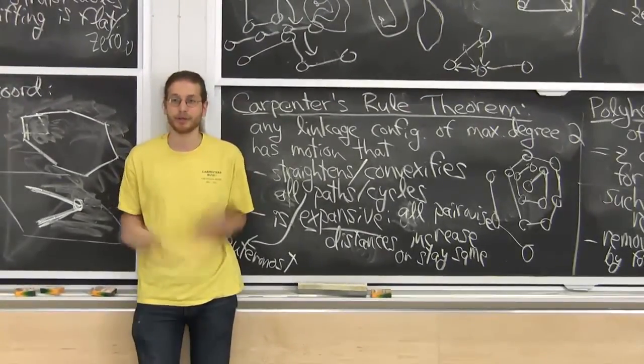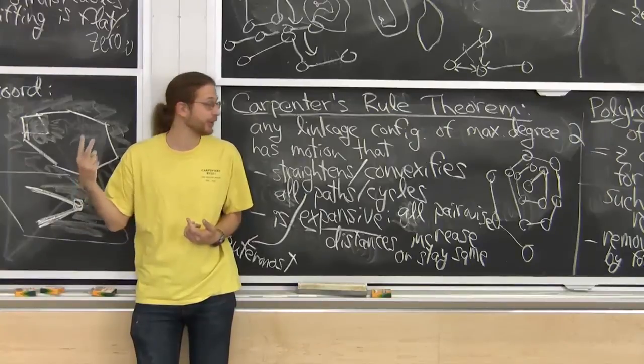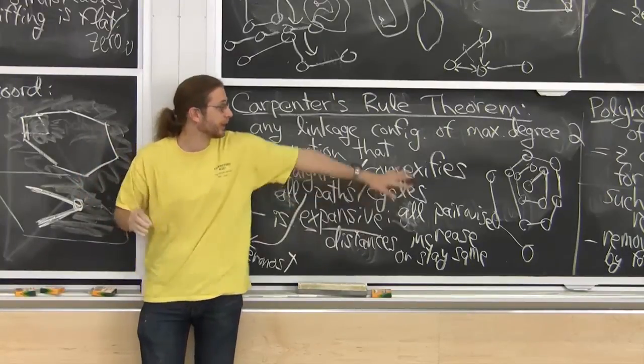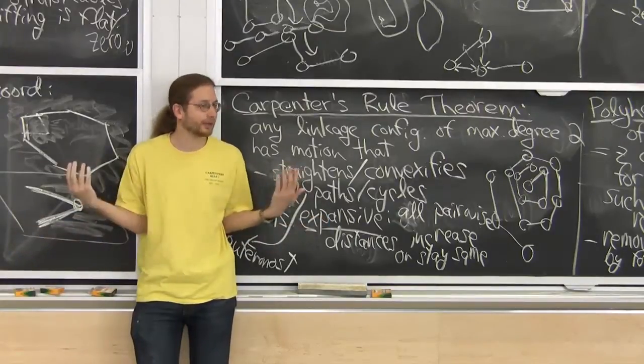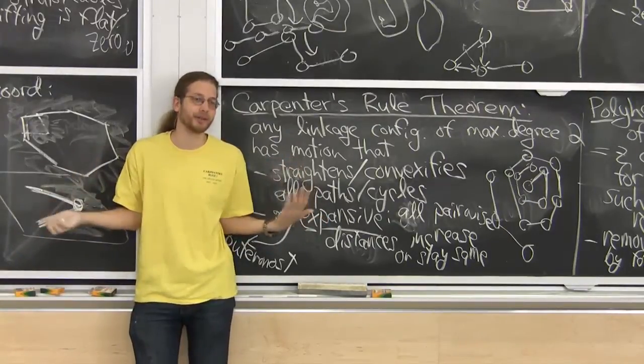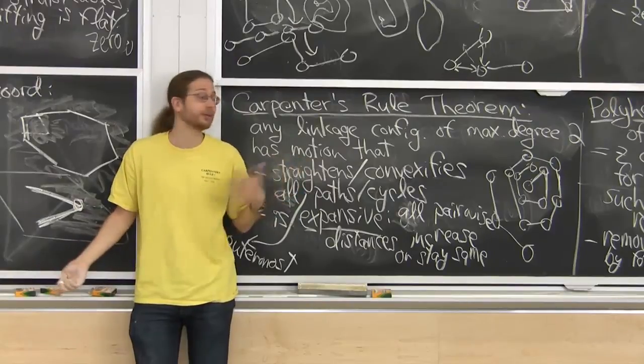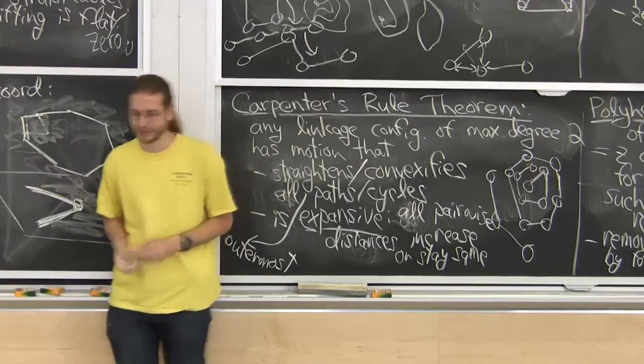Next time, we're going to talk about the other situations. This was 2 dimensions and maximum degree 2. We can think about what happens with degree 3. Then you can get locked things. What happens in 3 dimensions? Then you can get locked things. What happens in 4 dimensions? Then you can't get locked things, and other fun things like that.